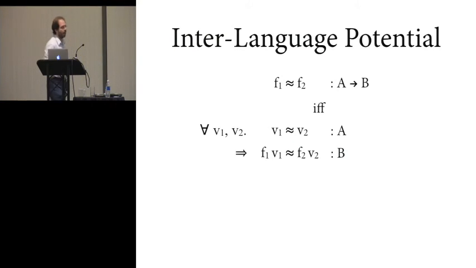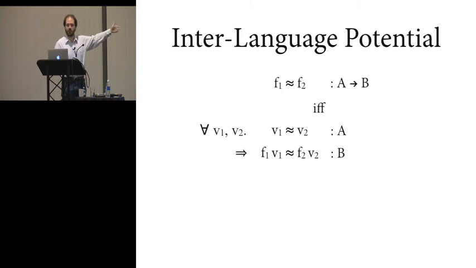So let me give you just a very high-level understanding of why that's the case. If you look at the canonical thing you see in any logical relation anywhere on the planet, it has some clause like this. For defining when two functions are logically related, it says f1 and f2 are logically related at the type A to B if, for any arguments v1 and v2 that are related at the type A, applying f1 and f2 to v1 and v2 is related at the type B.